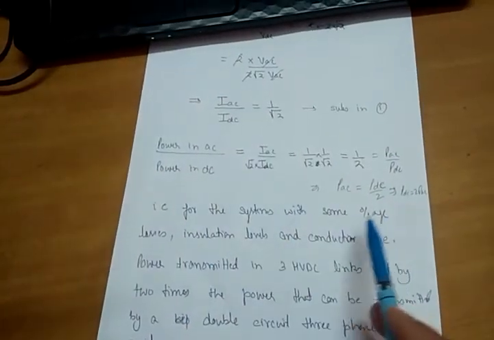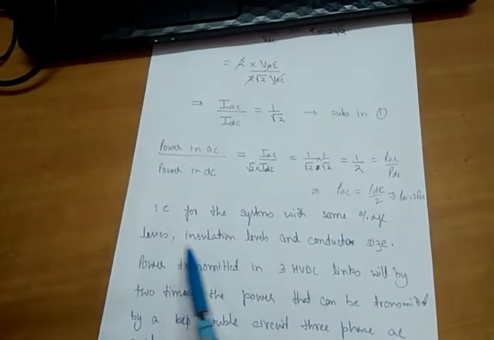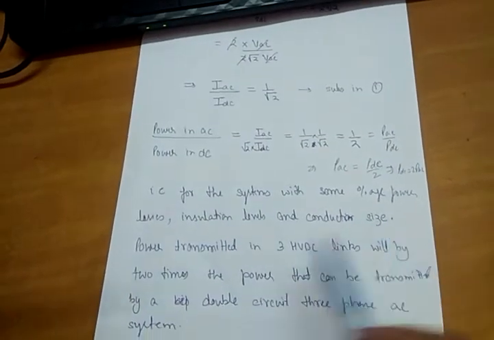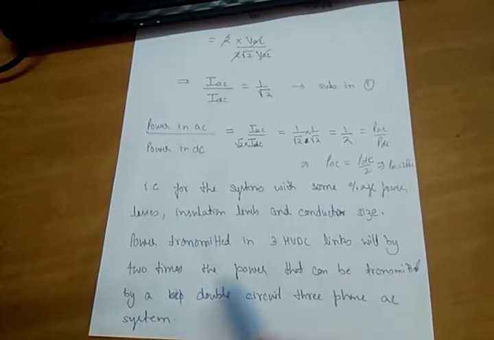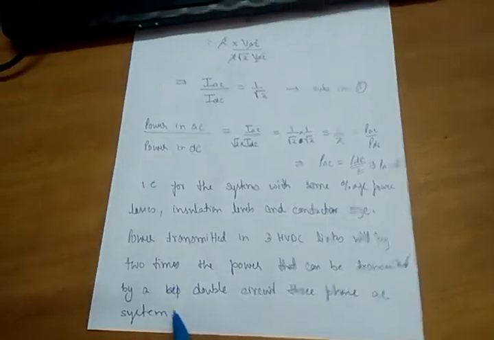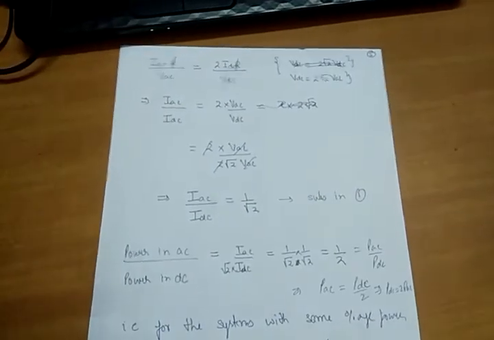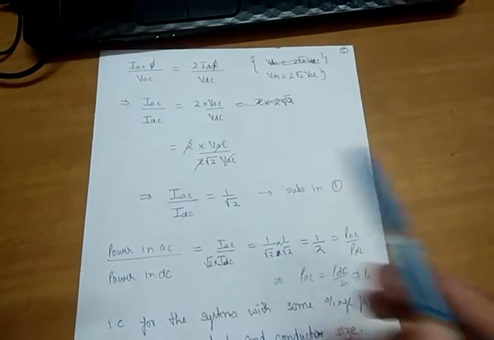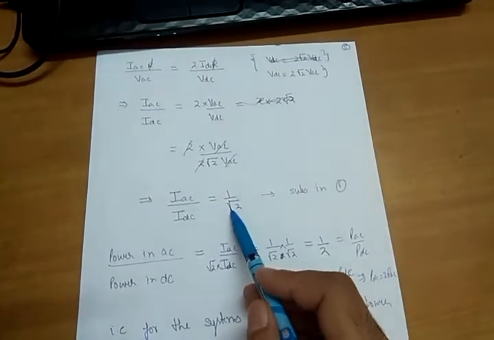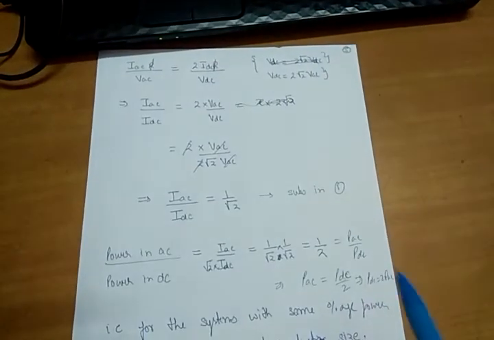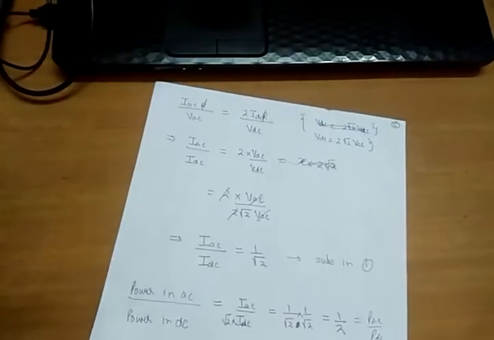So for a system with the same percentage power losses, insulation levels, and conductor size, the power transmitted in 3 HVDC links will be 2 times the power that can be transmitted by a double circuit 3-phase AC system. In this case, which current is more, DC current or AC current? Obviously, DC current is more. If DC current is more by root 2 times, the DC power increases by 2 times, in this scenario where equal percentage power losses and insulation levels are considered. So this was all about the comparison of HVDC and AC systems.